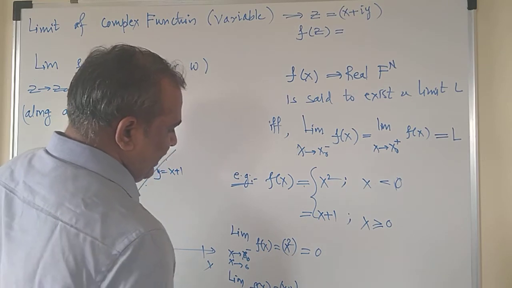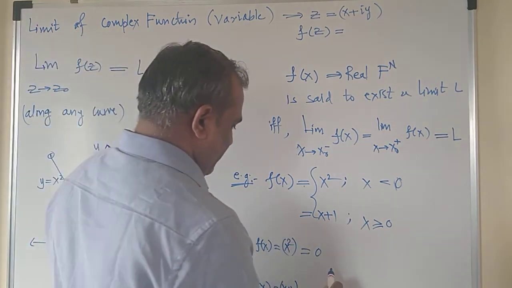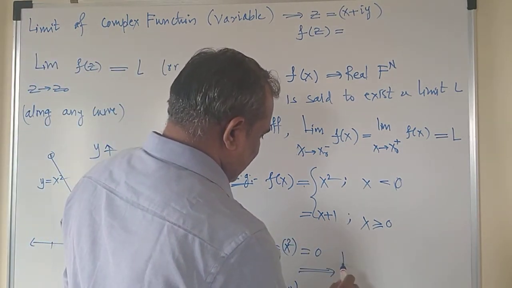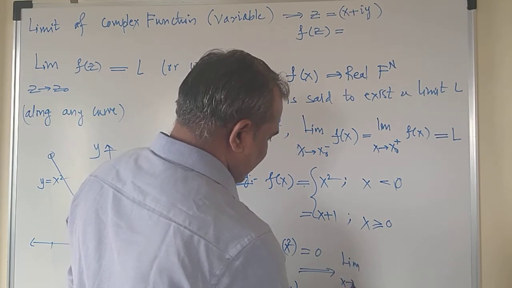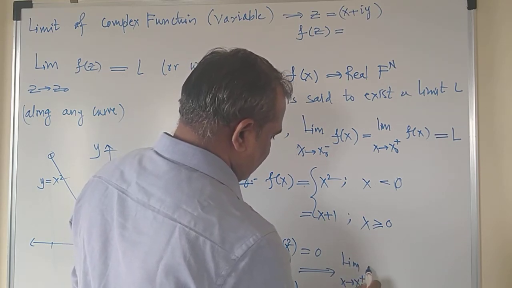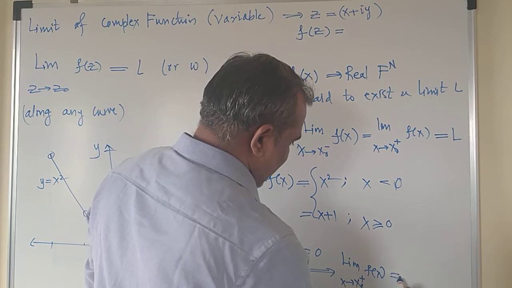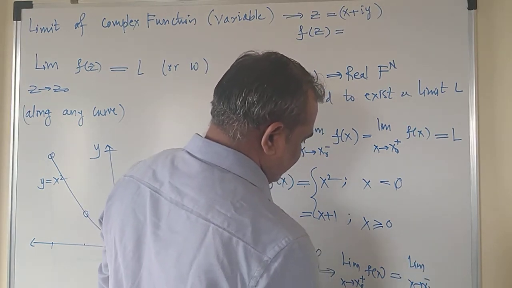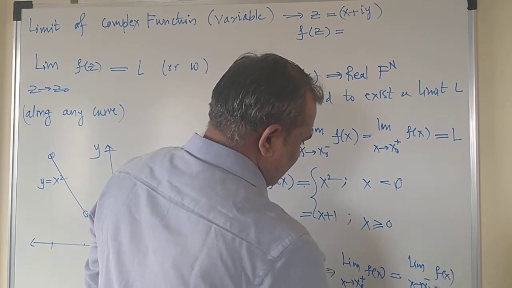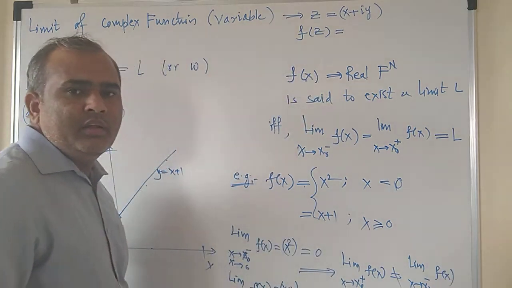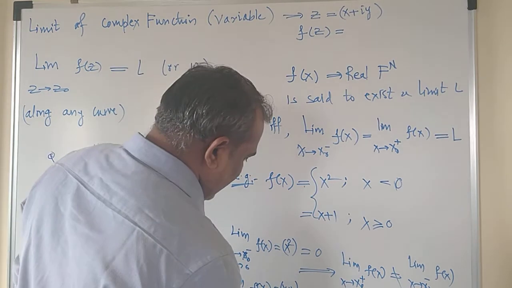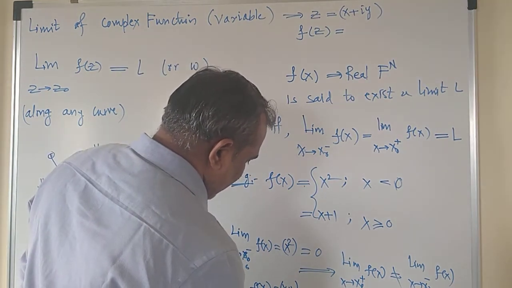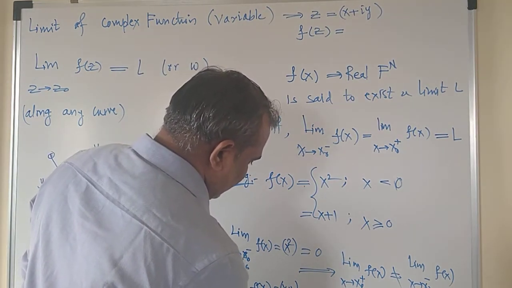So this will give you 1, and this implies that the limit as x tends to x naught plus of f of x and the limit as x tends to x naught minus of f of x are not equal, right? And hence I can say the limit of this function does not exist.